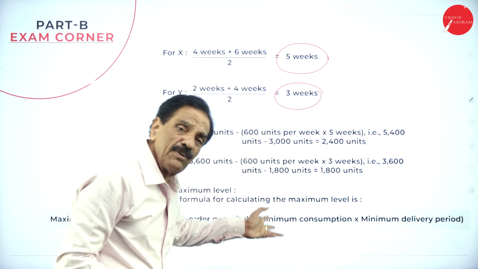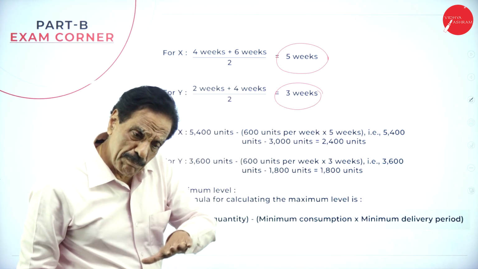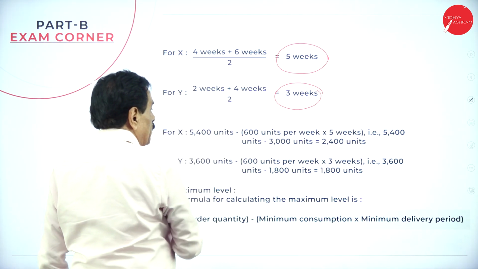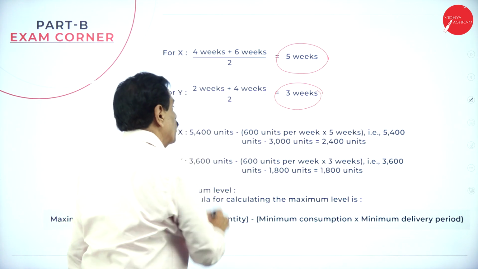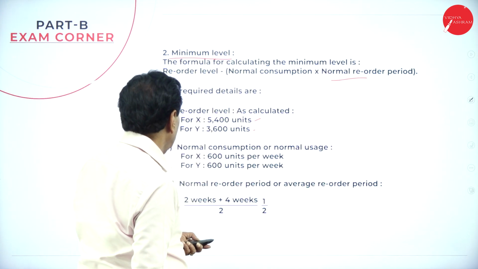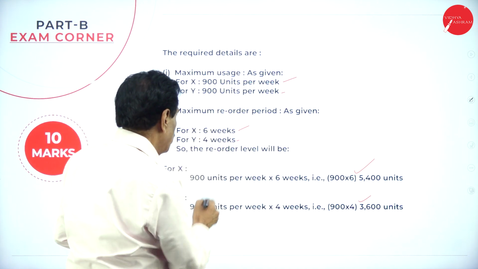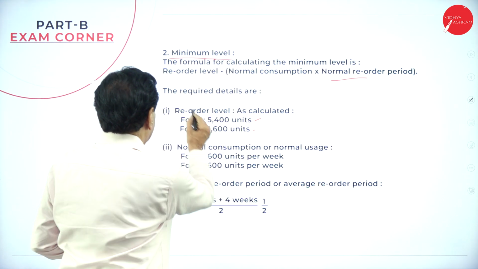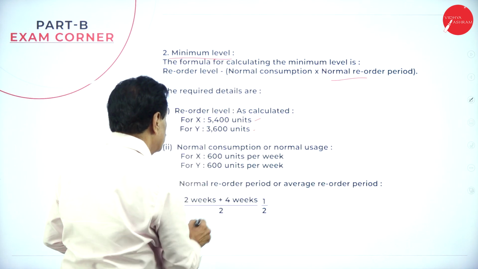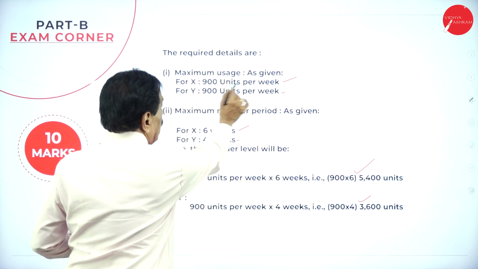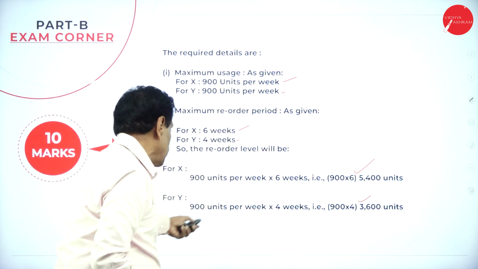So, I think you can understand this. Minimum plus maximum divided by 2. Come back, X. Your reorder period is 5,400 units. You see the formula? First, your formula is maximum reorder is given. Here the formula is, see that normal consumption is given. Reorder level is over. Maximum usage required details have been given.